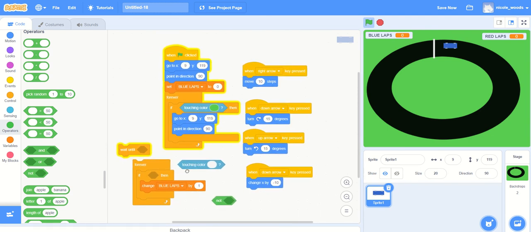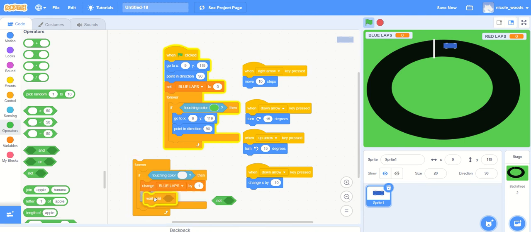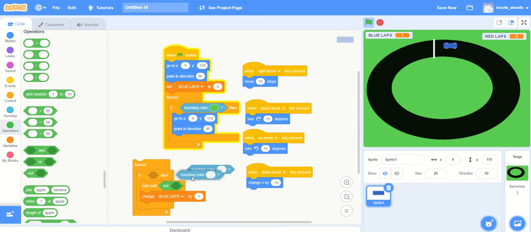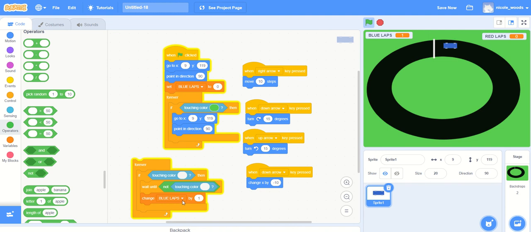Oops. If touching color white, then wait until not touching color white, then change blue laps by 1. Let's see. There we go. Kind of worked.